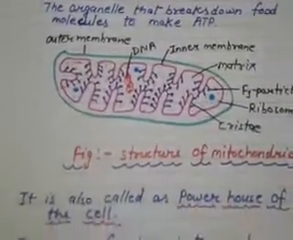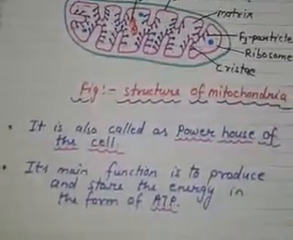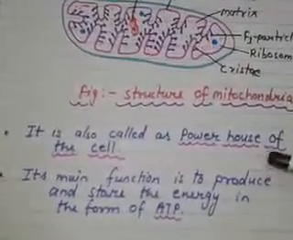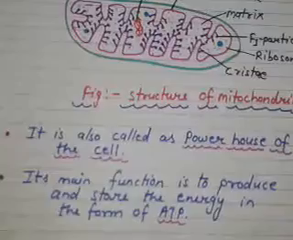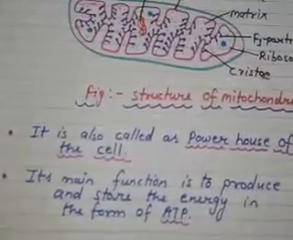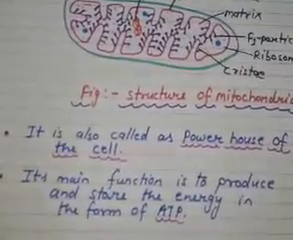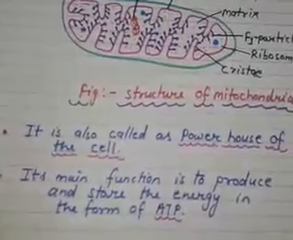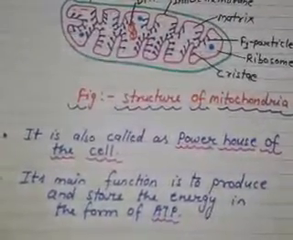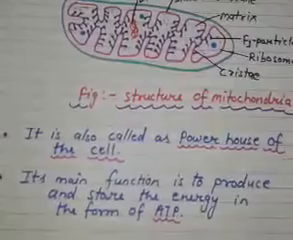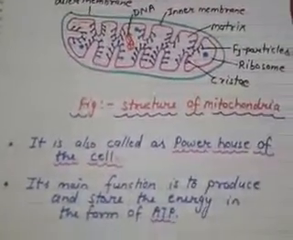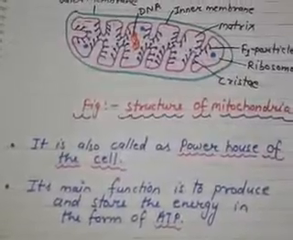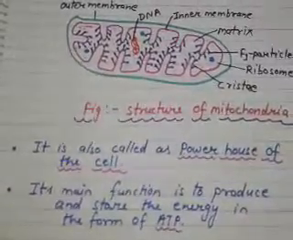Now it's time for the function of the mitochondria. Its main function is to produce and store energy in the form of ATP, okay. That's why they are called the powerhouse of the cell, and ATP is called the energy currency. So I hope all of this is clear to you all.